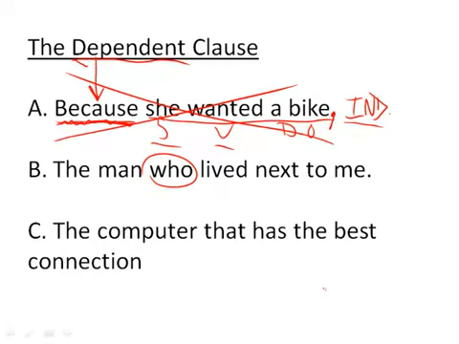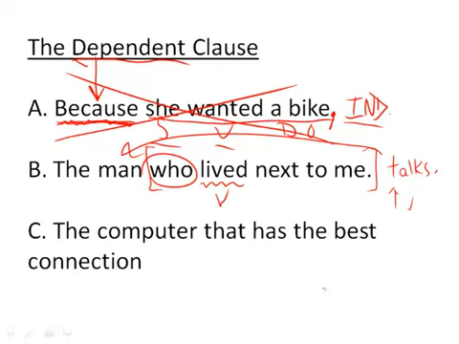To become a sentence, the man who lived next to me, we would need a new verb here. So this verb is actually part of this little clause here that stands off on its own, and we would need another verb. I don't know, the man who lived next to me talks loudly. Whatever it may be, talks a lot. Now we have a verb that corresponds to the man, and so we have a sentence. But without that verb there, this is not a sentence. It is a dependent clause.